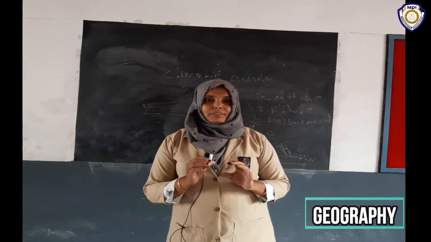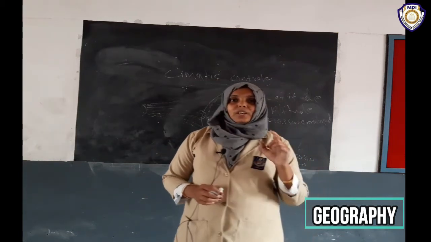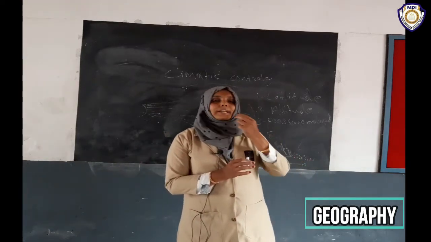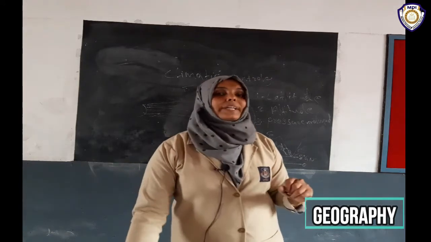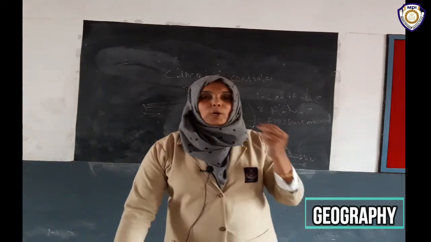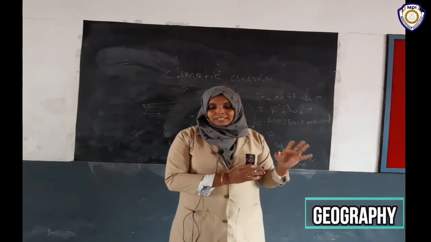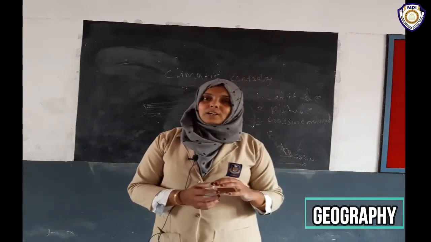If we are living very far from the ocean, we can experience a continental type of climate. Northern part of India experiences continental type of climate because the northern part of India is far from the ocean. There is very hot when the summer and very cold when the winter.